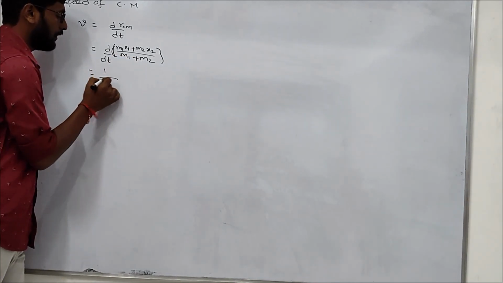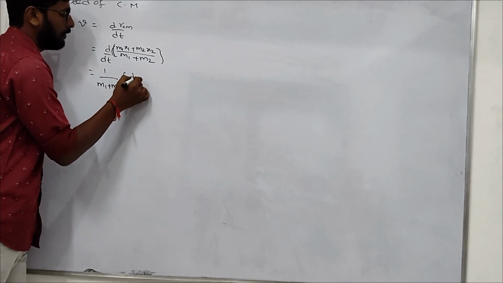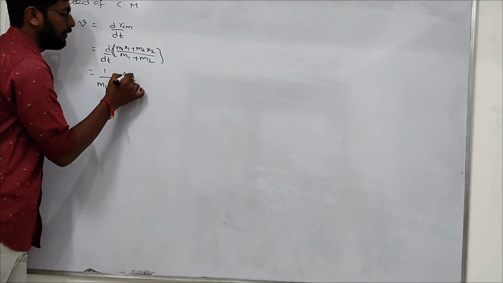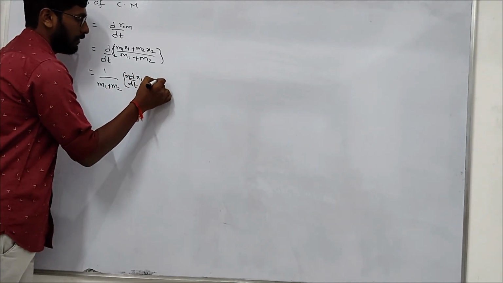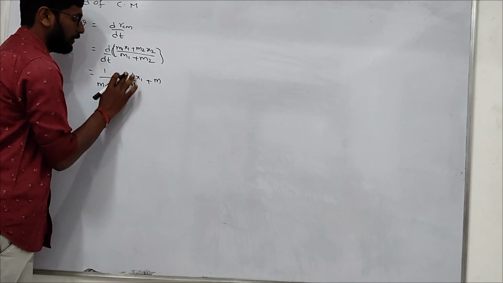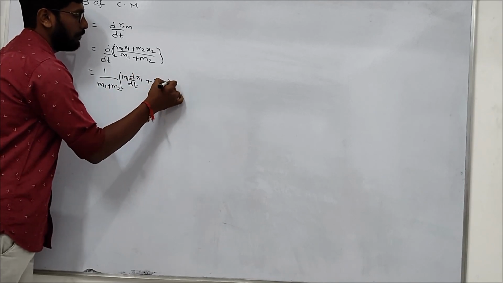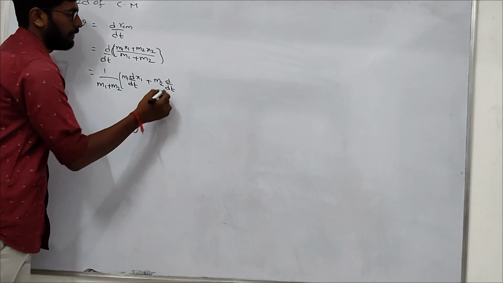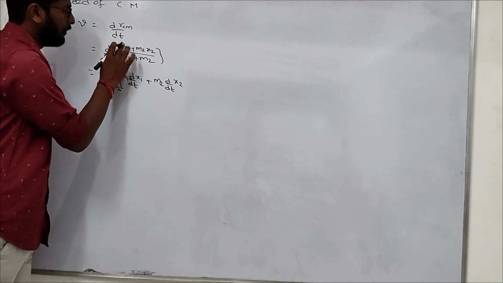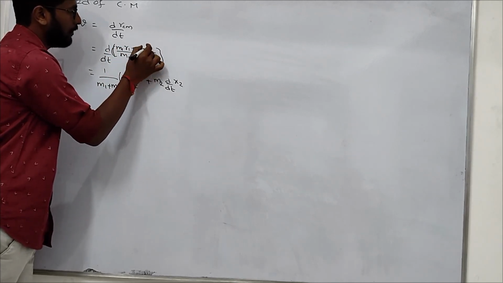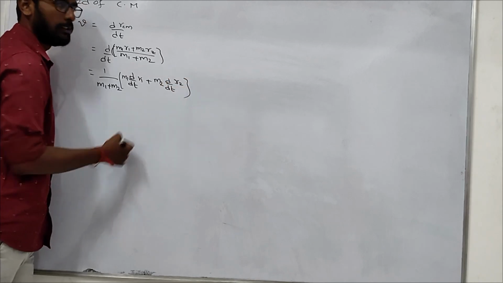So we write m1 plus m2 outside, and d by dt of m1 r1 plus m2 r2.